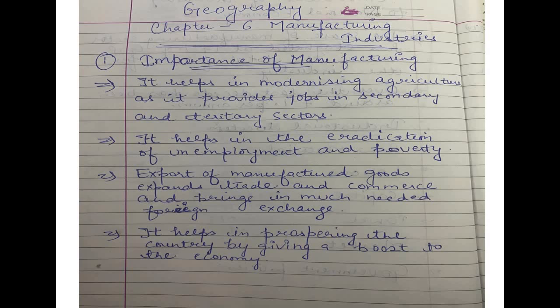In large quantity, in a kind of process where the raw material is converted into valuable products, that is known as manufacturing. So you have all the examples in front of you. When you go to a market, you see a lot of shops where you see a variety of products. There are sellers selling fruits, and other people selling bangles, earrings and handloom things. All these kinds of production come from different manufacturing industries.